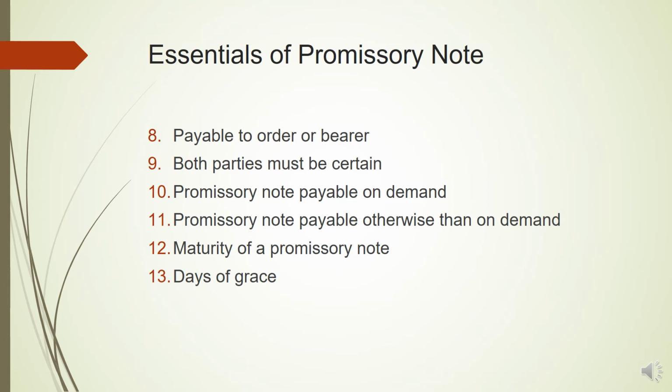Now, for example, the period of maturity was 3 months. So, in that case, for example, the bill was drawn on 1st May of 2020, and the promissory note entitles for the payment of amount 3 months later. So the maturity date will be calculated as 1st May plus 3 months plus 3 days of grace. That makes 4th of August of 2020. So while calculating the maturity date, 3 days of grace must be added to the time period that was allowed in the promissory note.